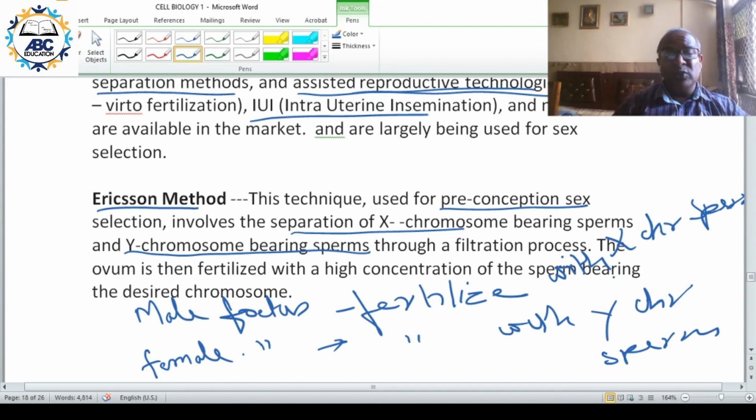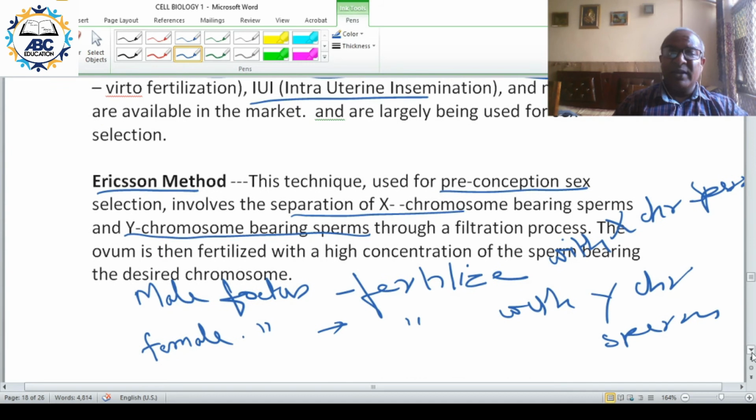So why should we go to know the sex of the fetus? The purpose of the old act would be defeated. In the Ericsson method, we are separating the sperm based on X and Y composition. Now this was developed for animal husbandry.